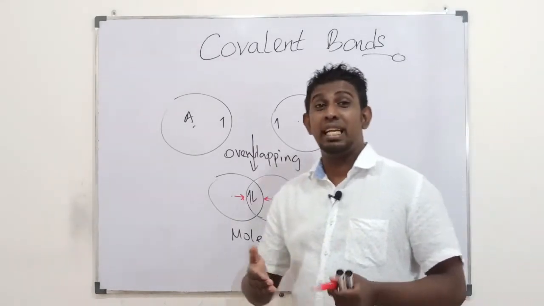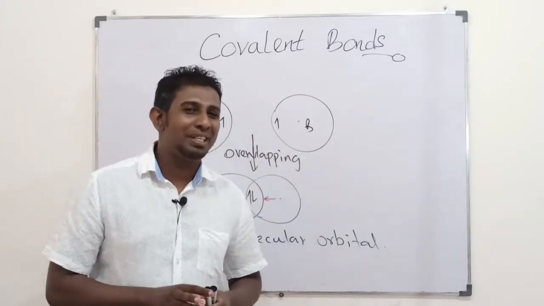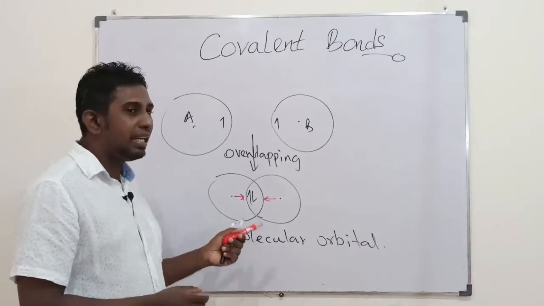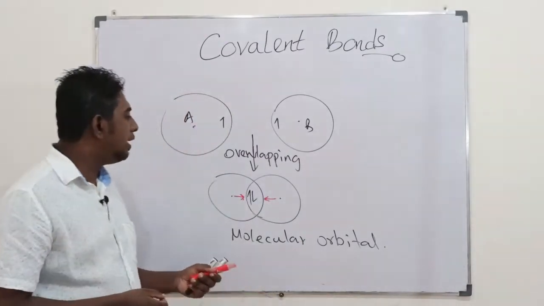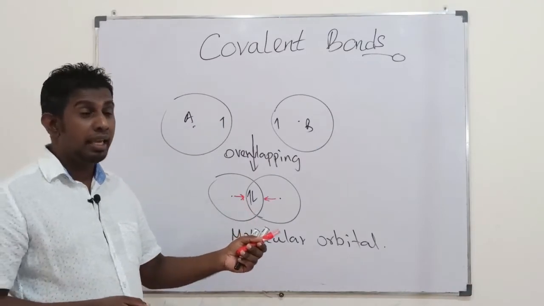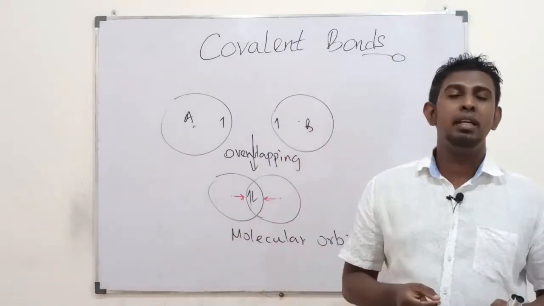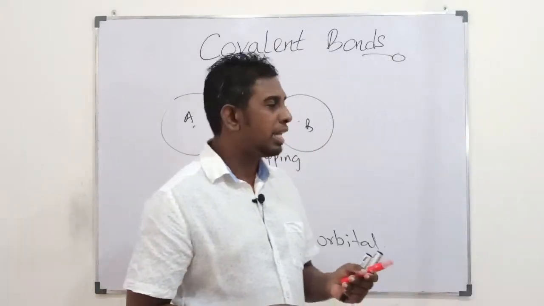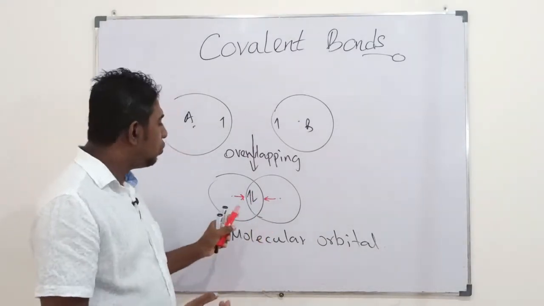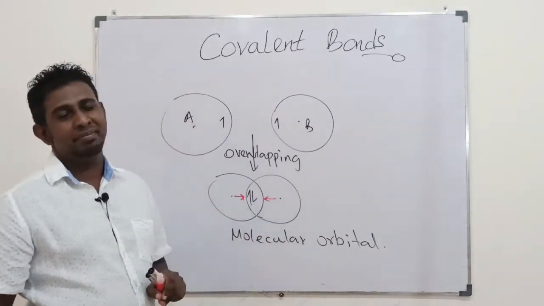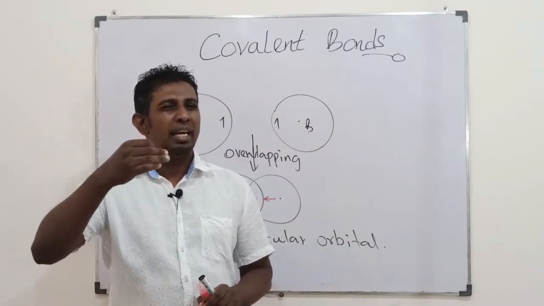Students, these electrostatic attraction forces evolved is the covalent bond. So it is the electrostatic attraction force evolved between the electron cloud held there in the molecular orbital, after overlapping of those atomic orbitals, then that electrostatic attraction force exerted by that common electron cloud towards two nuclei. That's the covalent bonding. Hope you could understand that.